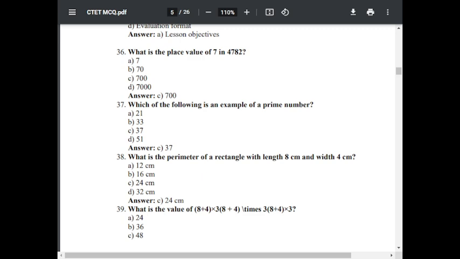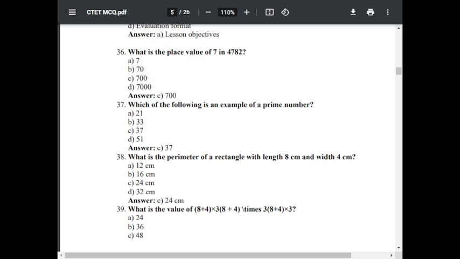Question number 37. Which of the following is an example of a prime number? Option A, 21. Option B, 33. Option C, 37. Option D, 51. The correct answer is 37. So 37 is a prime number.